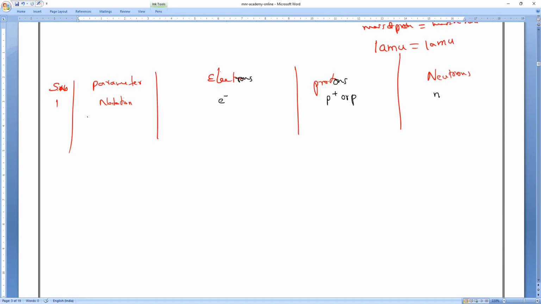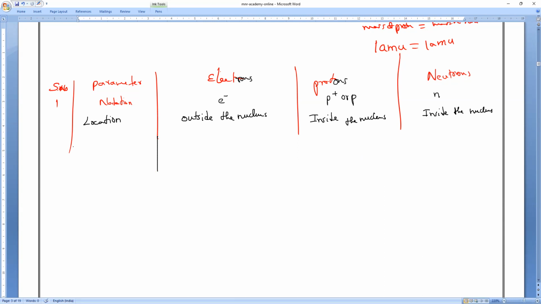Next, location. Where are they located, everybody? Electrons are located outside the nucleus or inside the nucleus? Outside the nucleus. Protons: inside the nucleus. Neutrons: inside the nucleus. Okay, everybody.